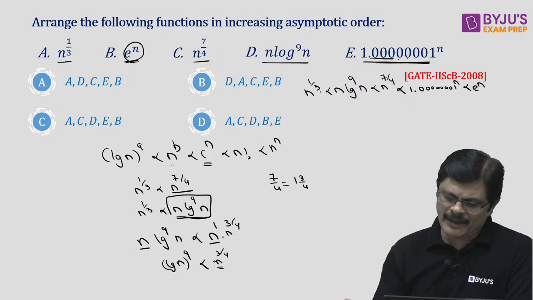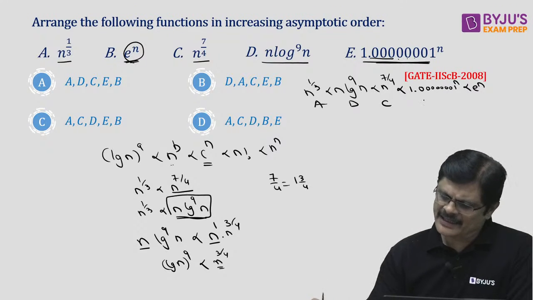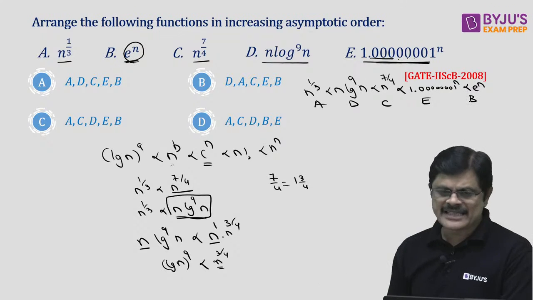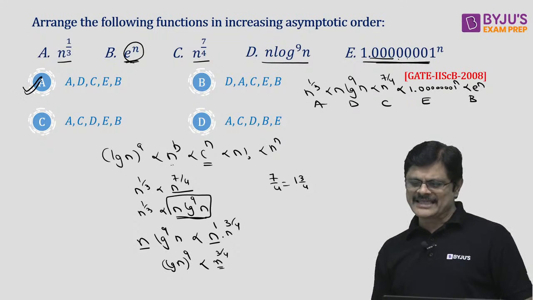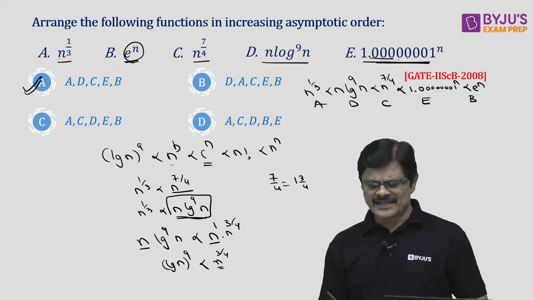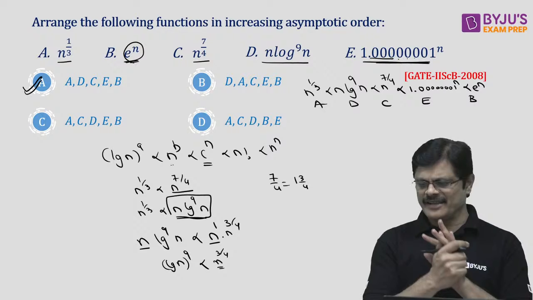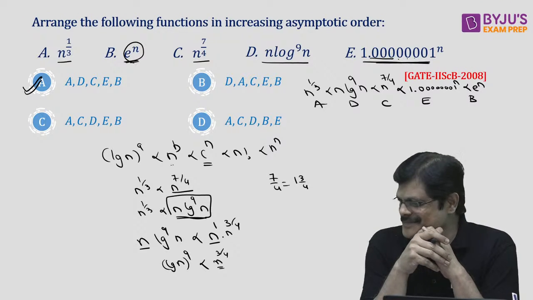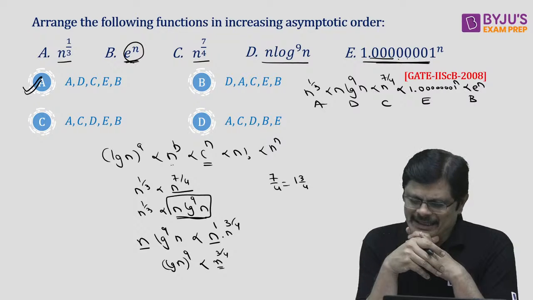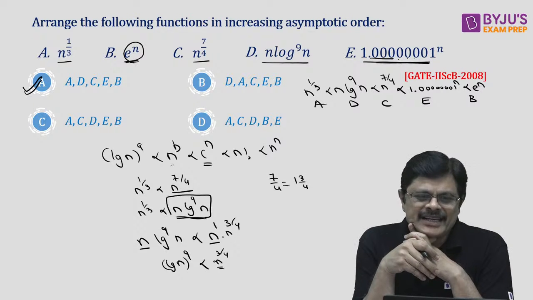So n^(1/3) means a, this is d, this is c, and this is e, and this is b. So it is ADCEB, my dear friends. It's not ACDEB, it is ADCEB, my dear friends. So option A is the correct answer. So what is the correct answer for this? Option A is the correct answer.